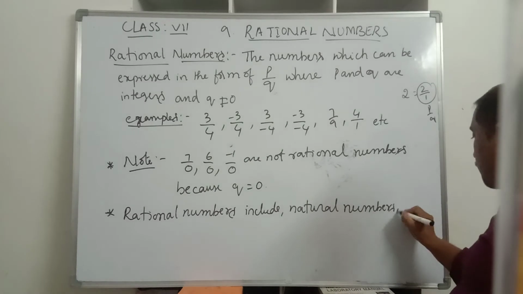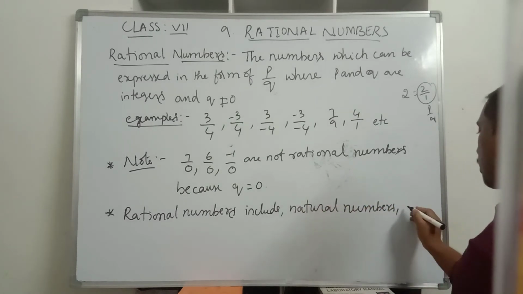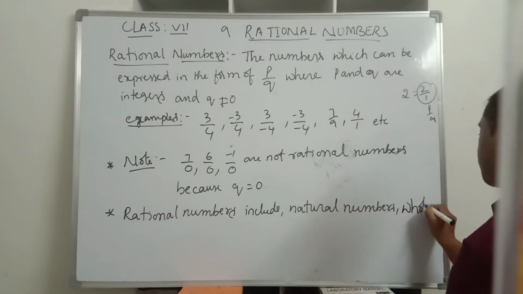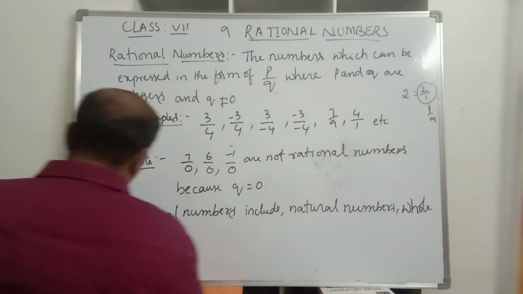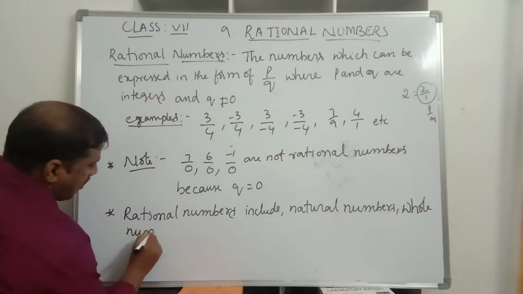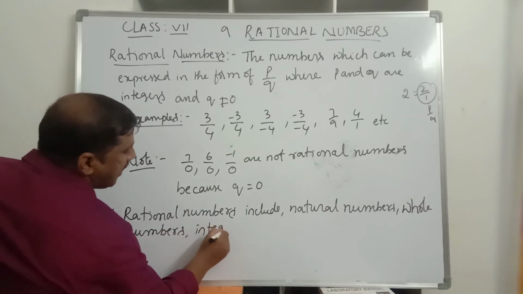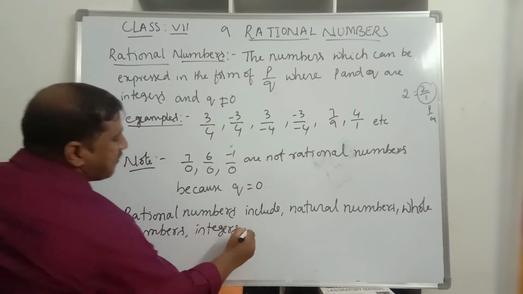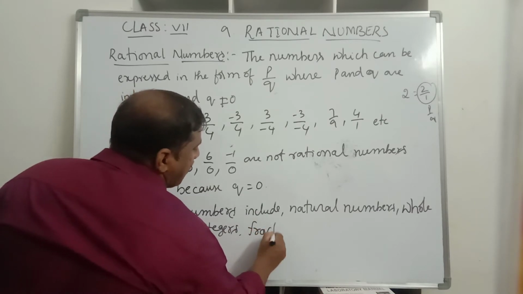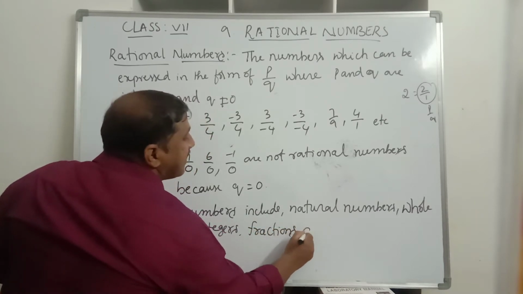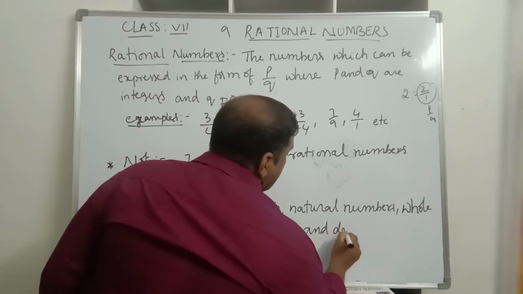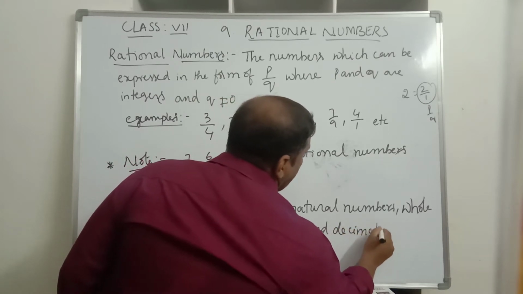And then also rational numbers include natural numbers and whole numbers. Whole numbers, and integers also. And even fractions. And decimals are also included in this.